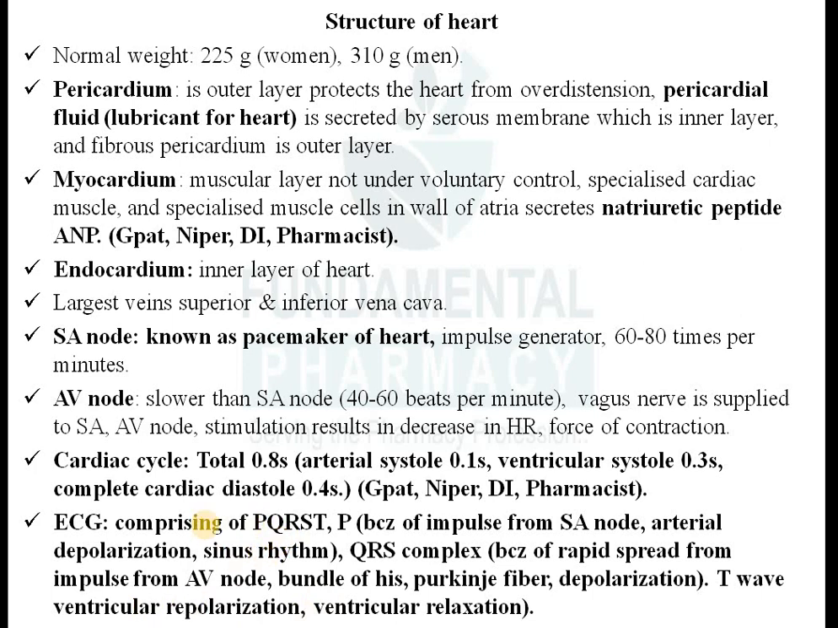Then the QRS complex is because of the ventricular contraction, because of the rapid spread of impulse through the AV bundle, bundle of His and Purkinje fibers, and after depolarization of your ventricles, that is ventricular contraction. Then the T wave is ventricular repolarization, meaning ventricular relaxation.